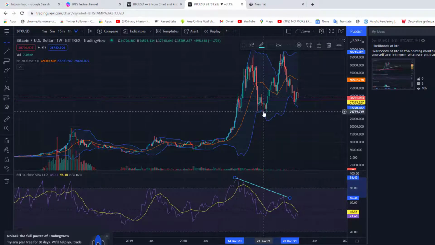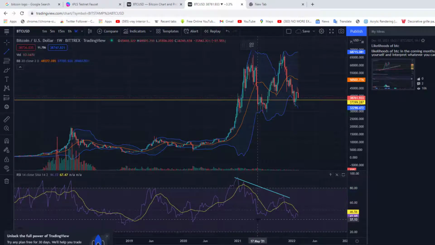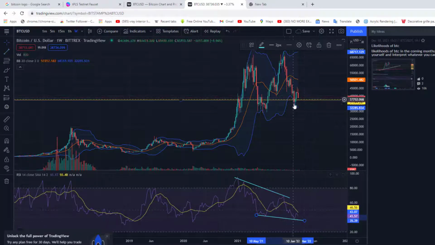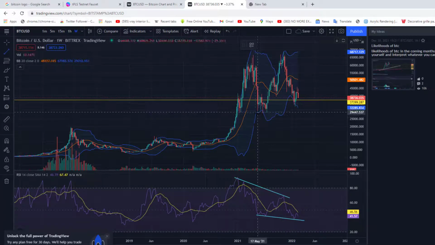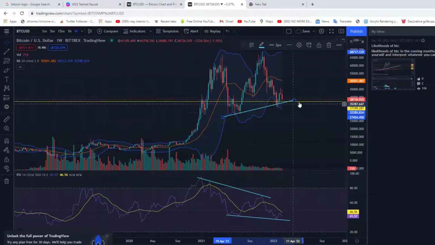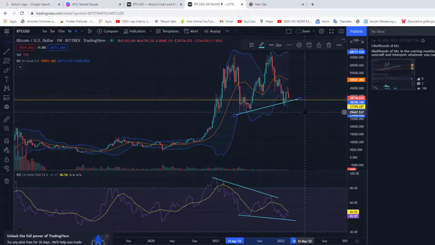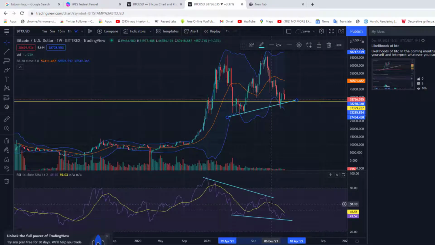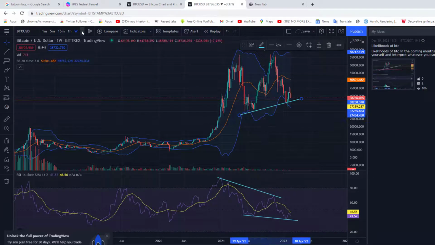But here we have another bullish divergence below here, and that was why a lot of people got in. Look at this. This is a bullish divergence, and at this point we have a higher high here. When you have a lower low on the RSI, you have a higher high here. It's a bullish divergence. So a lot of people will be looking at this point, getting back in at 37k, which is a possibility of a rebound, but it also may not work if you check the monthly chart.